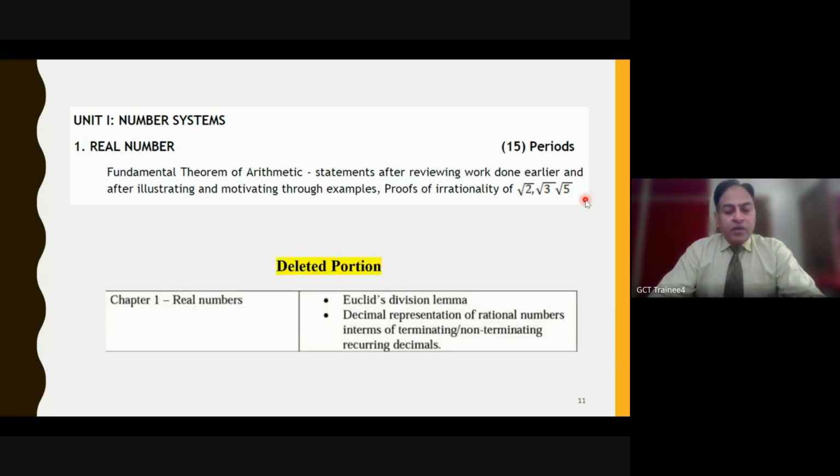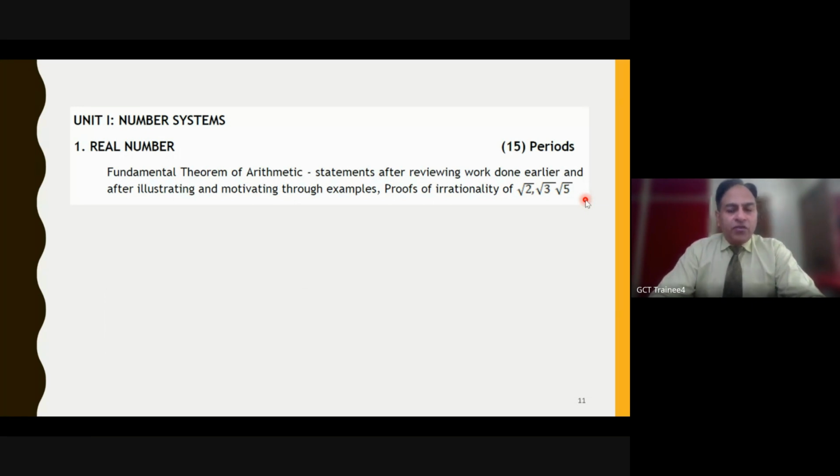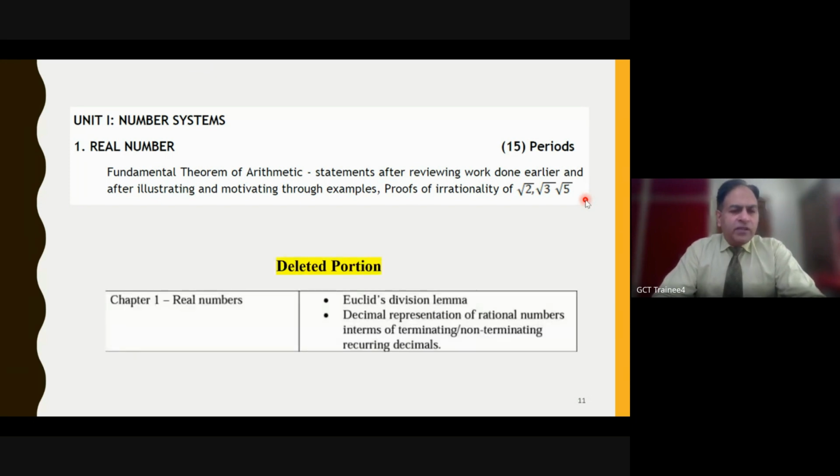Also we have questions like prove that 3 plus 5 root 2 is irrational. Therein we consider root 2 as already irrational, and we have a simple approach to do that. I will not be focusing on the solution part, but on what type of questions are very important. So this is one of the simple types. Now everyone is clear about that, but I'll be quickly mentioning the deleted portion. But now there is no confusion. Euclid division lemma and decimal representation.